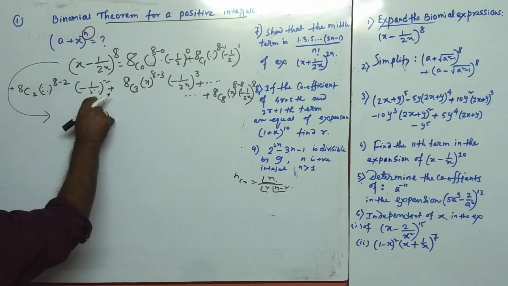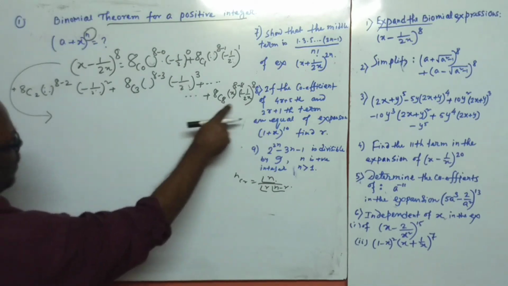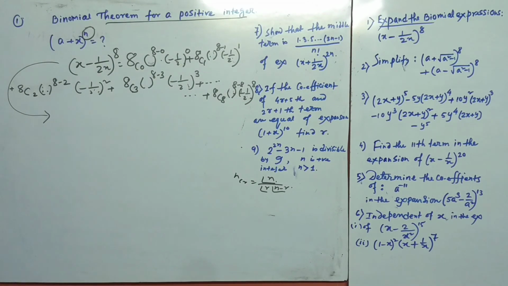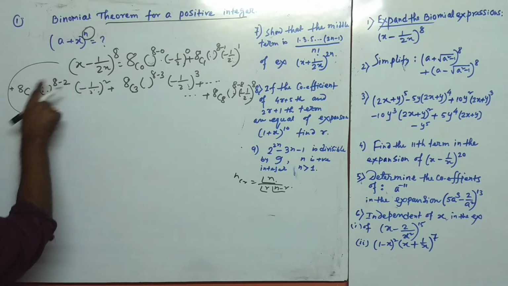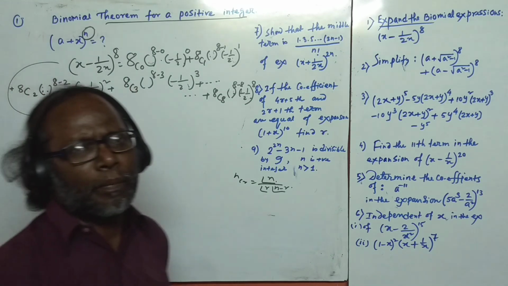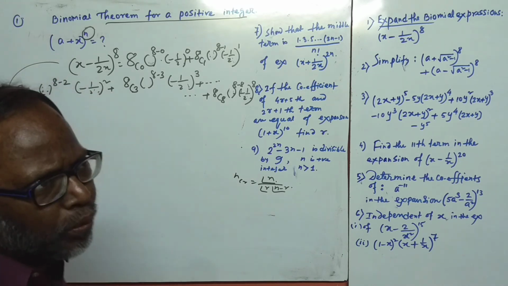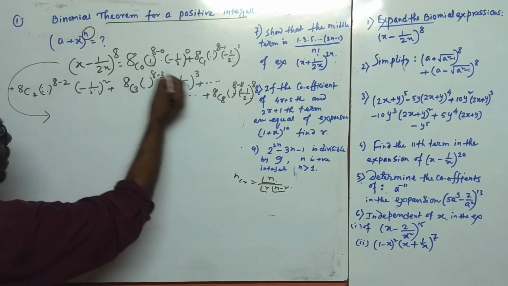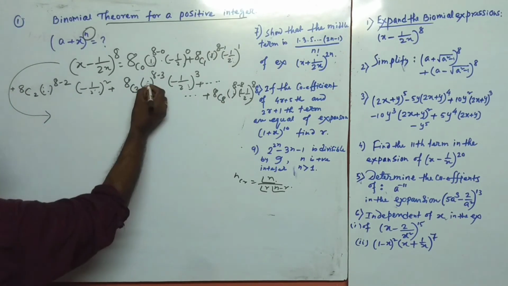Remove x from all the terms. Removing x means we replace it by x equal to 1. Replace x by 1, then we get the sum of the coefficients.